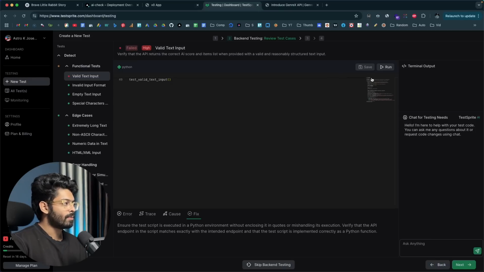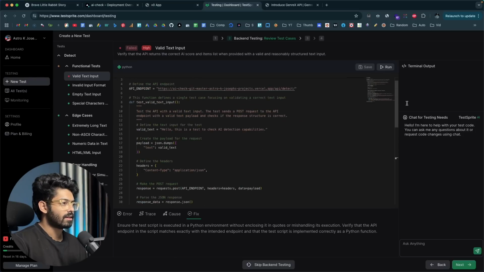So we have a problem in here, and if you want to, you can make the changes in here and click on run, or you can also chat with the AI through the chat interface on the right side. For example, I could ask, what is this test about and why did it fail? Okay, and I can hit enter. So let's see.